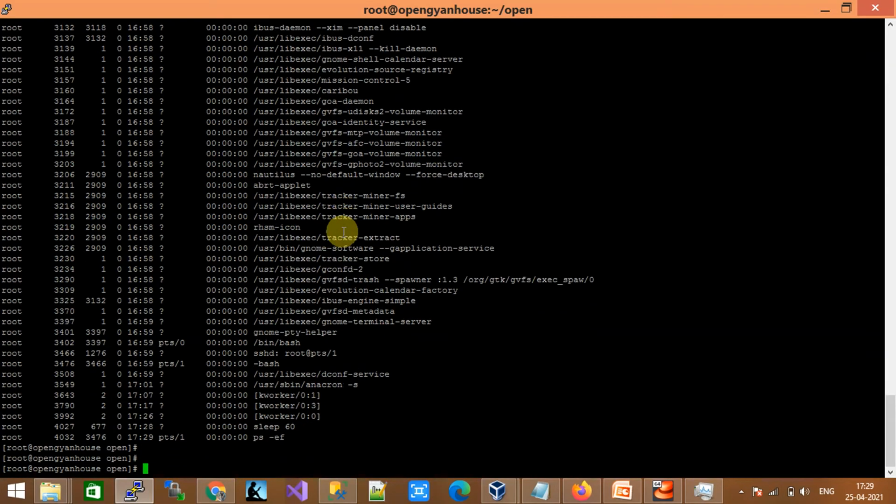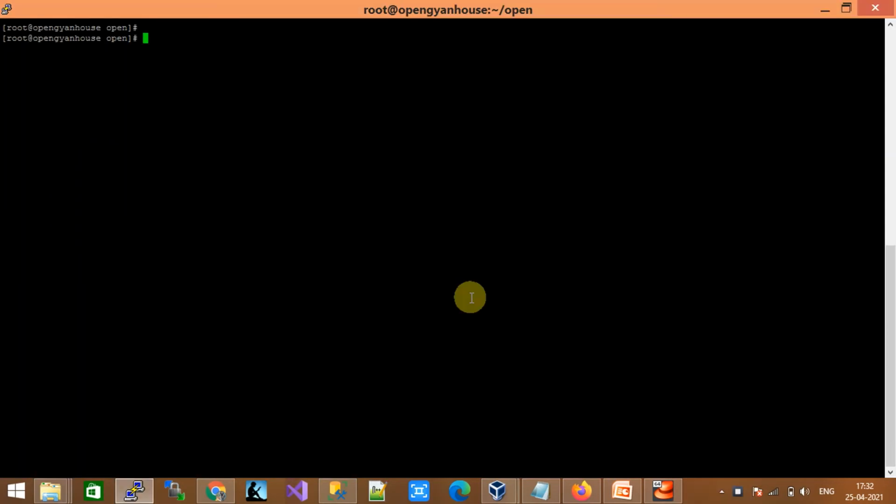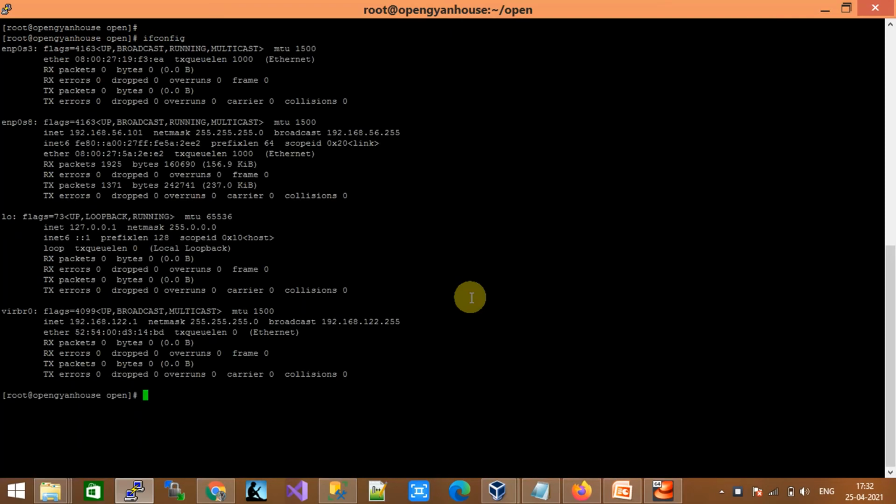I just wanted to share this: if you start comparing things with Windows, in Linux you only have to know a few commands, and this will give you a good start. A few more commands I want to discuss: if you want to check the IP address of your Linux machine, you can run the command ifconfig.